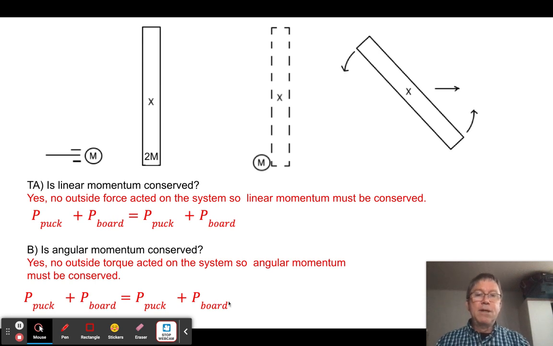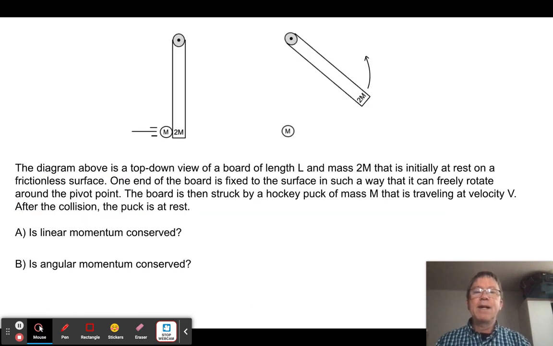All right. So let's just keep going here. Now we're going to do it a little bit differently. Same system, except I'm going to have this end of the board anchored to the ice on a frictionless pivot, but still it is anchored, right? So I'm going to force it to pivot around this point right here. It still has a mass of 2 and a length of L, okay? So the question is, in this case, when it hits it, is linear momentum going to be conserved and is angular momentum going to be conserved? Well, let's just see what the case is.